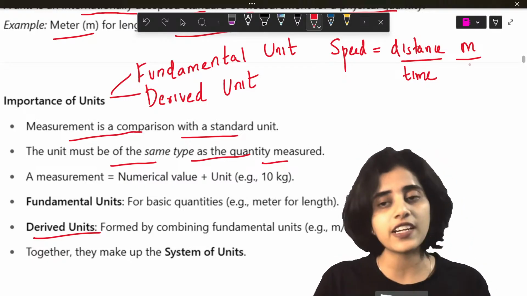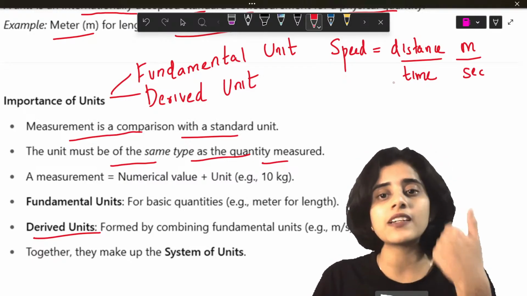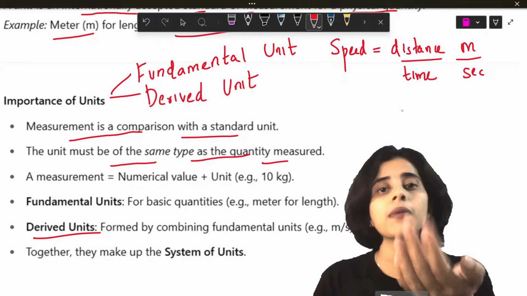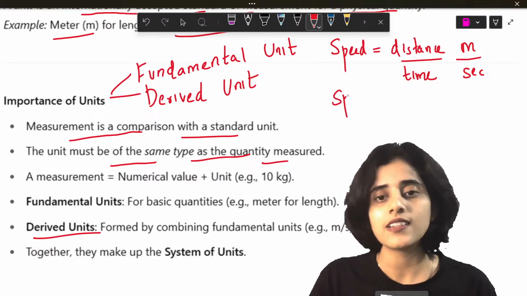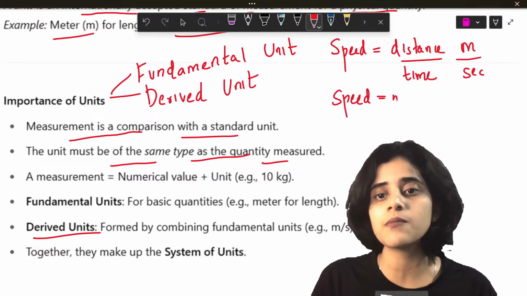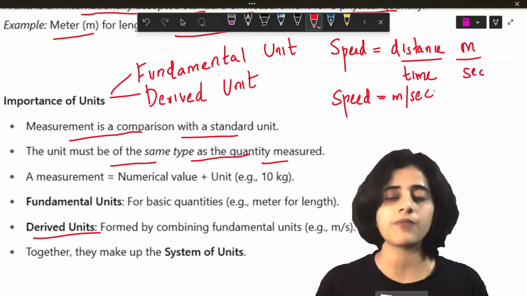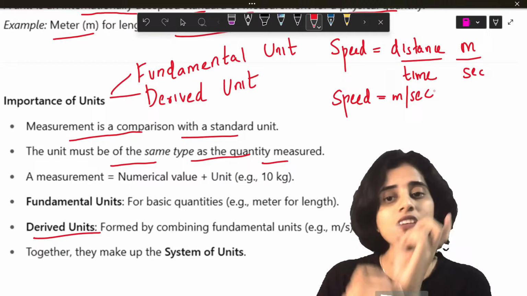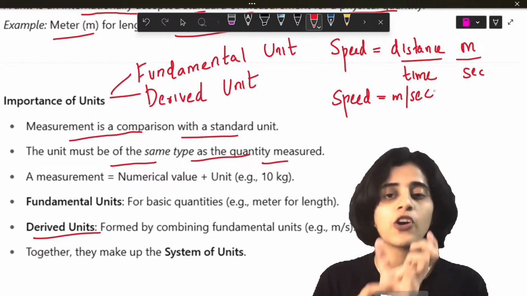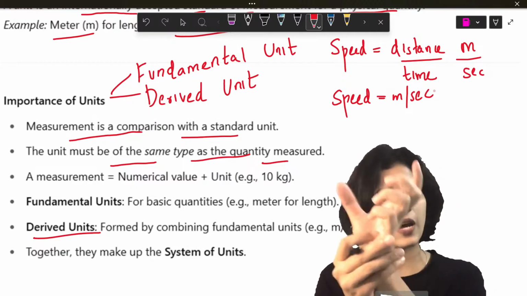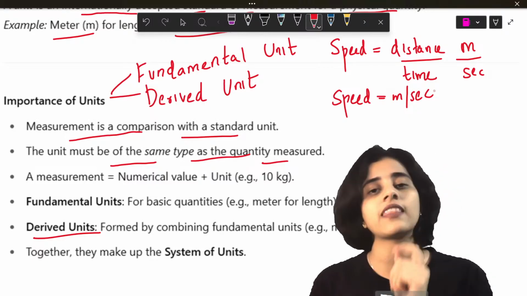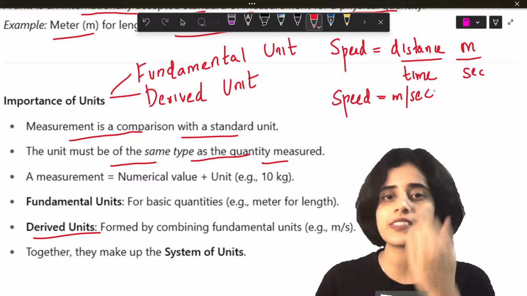Time also has a fundamental unit, second. But the unit of speed is what? Meter per second. Right, the unit of speed is meters per second. So per means divided by. So this is a derived unit because the unit of speed is derived from the unit of distance and the unit of time. You understand the difference?